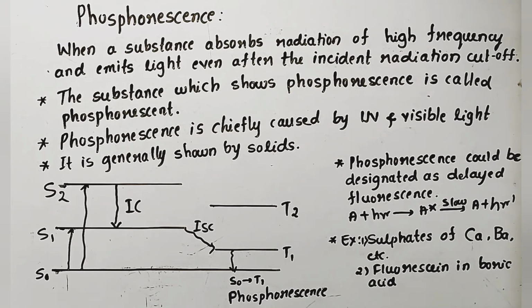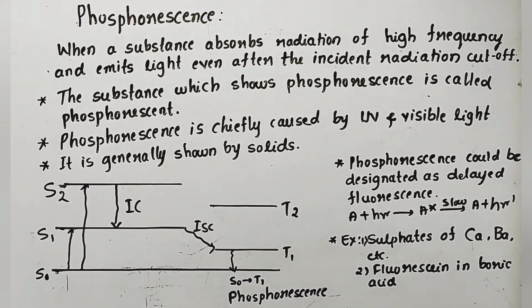But when they undergo intersystem crossing, that means a change from the excited singlet state to the excited triplet state, they lose their energy and get trapped in the triplet state, because the transition from the triplet excited state to the ground singlet state is spin forbidden, a forbidden transition. That's why the electrons get trapped at the T1 excited level.